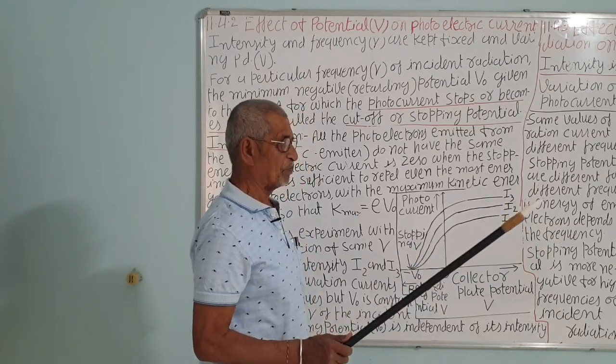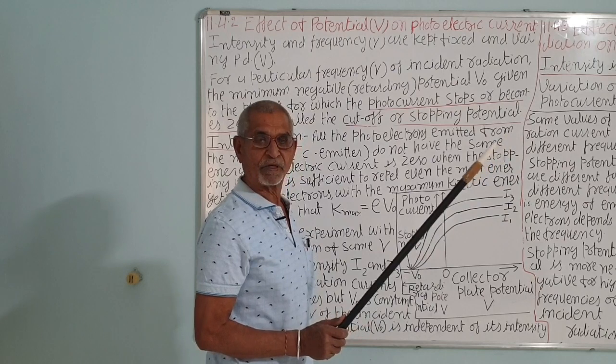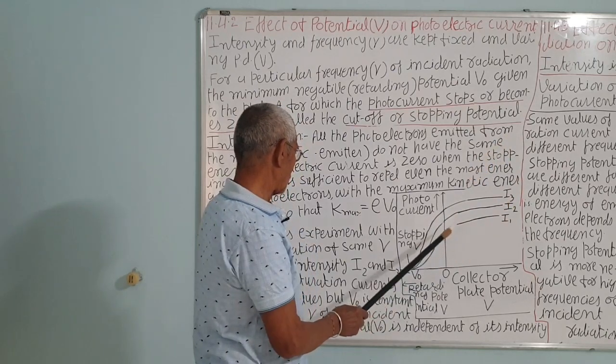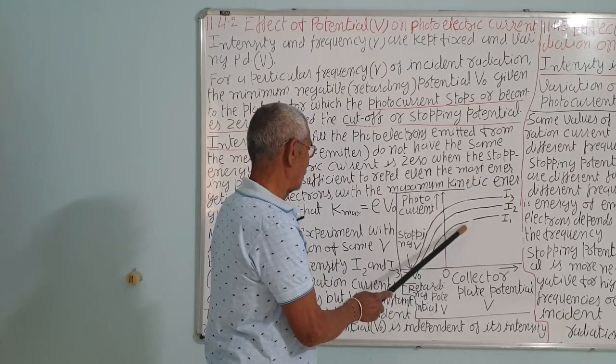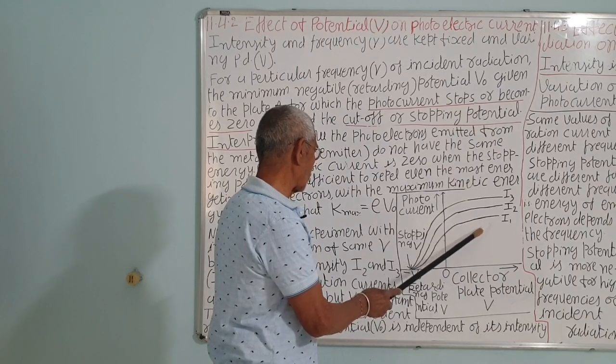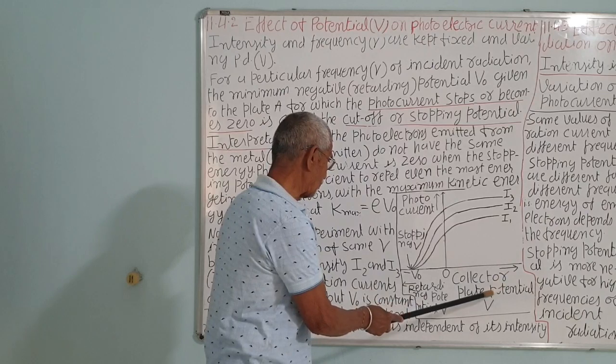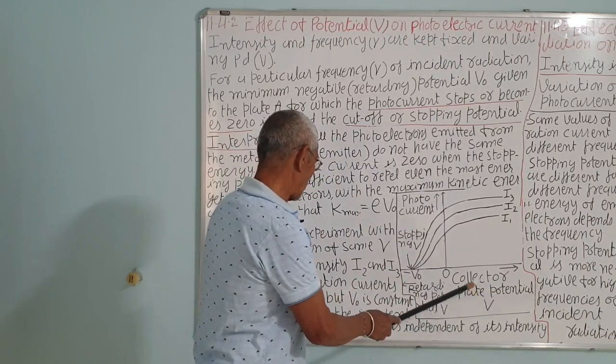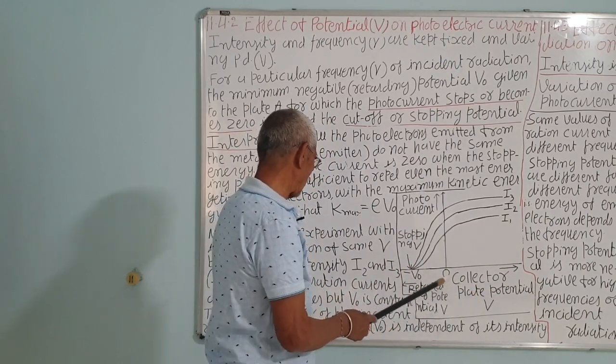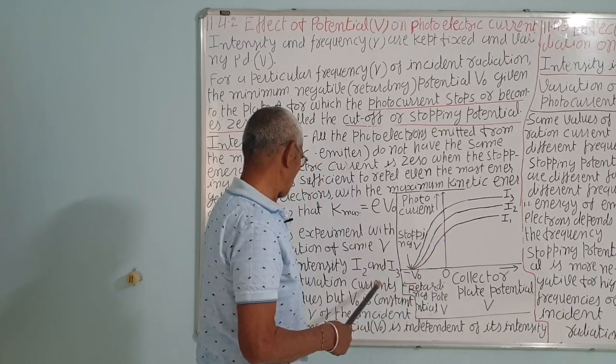There we kept the potential and the frequency constant. Here also we have kept the intensity constant, and the frequency also constant, but we have changed the potential. If the retarding potential, that is A, is kept negative, it will repel the electrons.